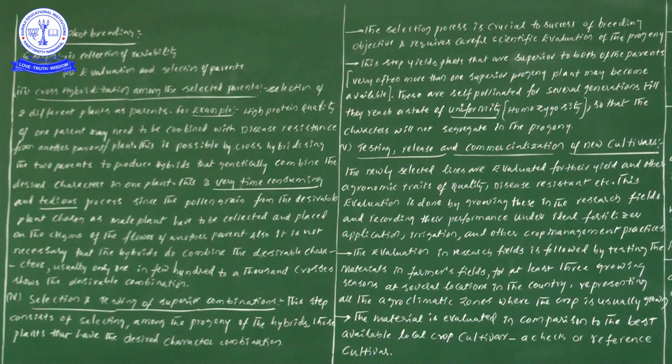So between two parents, two characters are there, but in one offspring two characters are there. Thereby, compared to the parents, offspring consist of more wanted characters. That's why these offspring or hybrids are considered superior varieties. So don't forget, up to here is important.